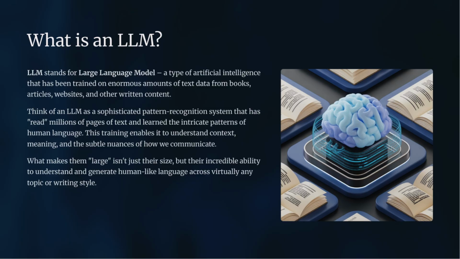What is an LLM? LLM stands for Large Language Model, a type of AI trained on enormous amounts of text, books, articles, websites, and more. Think of it as a sophisticated pattern recognition system that has read millions of pages and learned how human language works. This allows it to understand context, meaning, and even subtle nuances. What makes them large isn't just their size, but their ability to handle almost any topic or writing style.